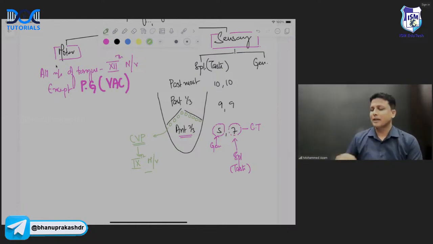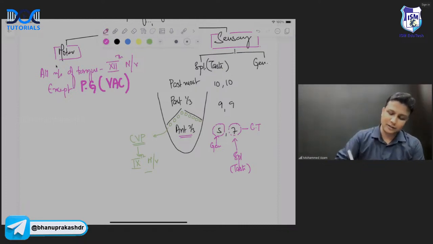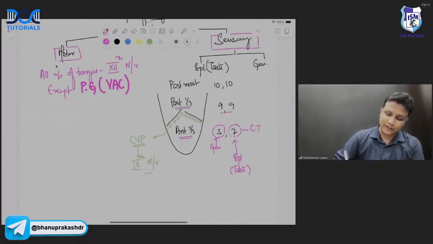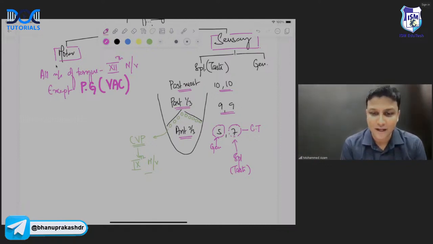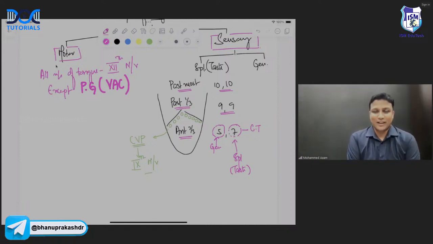Please remember that. अगर आपको ये याद हो गया है, if you have learned this one, after that, no tension at all, sir. Posterior one-third will be carried by the ninth nerve, glossopharyngeal nerve. And the posterior most part will be carried by the 10th nerve, sir. That is your vagus nerve, guys. Are you getting me? Very easy.